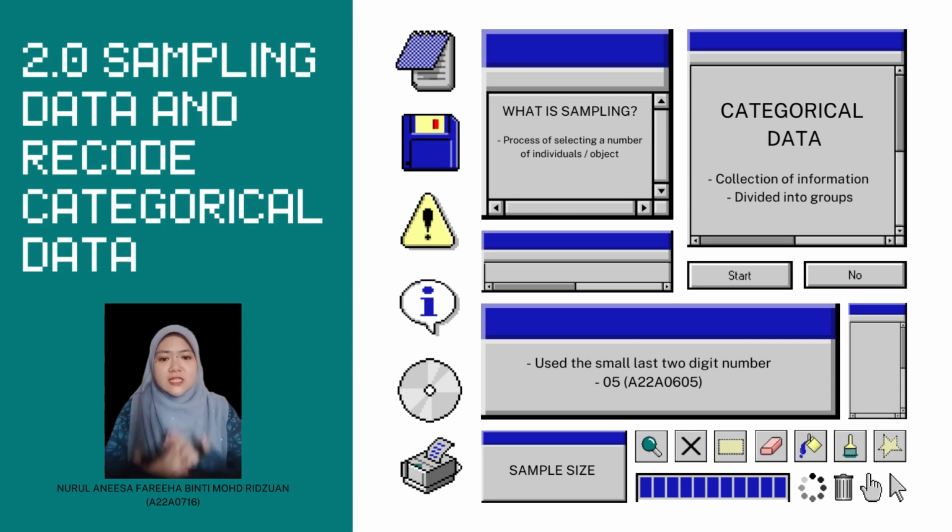I will present about 2.0, that is sampling data and record categorical data. Sampling is a process of selecting a number of individuals or objects for a study in such a way that the sample represents the target population, while categorical data is a collection of information that is divided into groups. Sample size refers to the number of participants or observations included in a study, and we used the last two digits of our group members' metric numbers as our sample size for this observation, which is 50. The student that has the smallest metric number is Muhammad FARIS bin Hamzah, that is 822A0605.